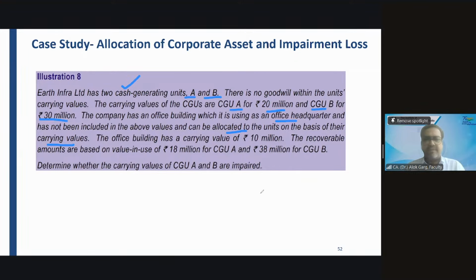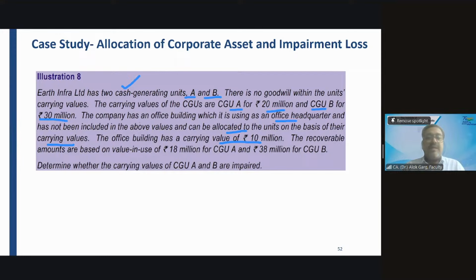The office building has a carrying value of 10 million. So this 10 million has to be allocated to 20 and 30, in the ratio of 2:3.